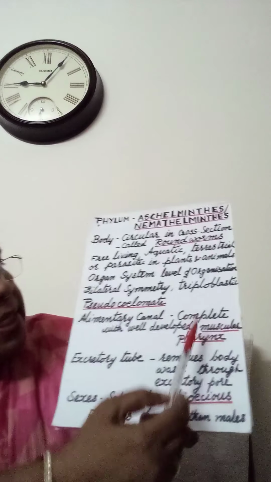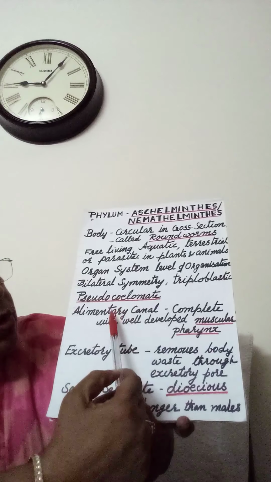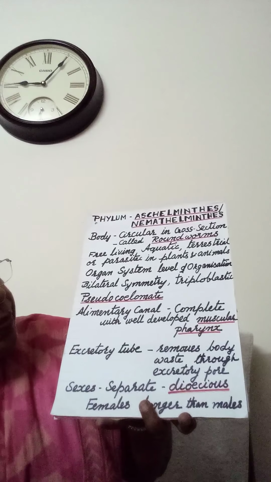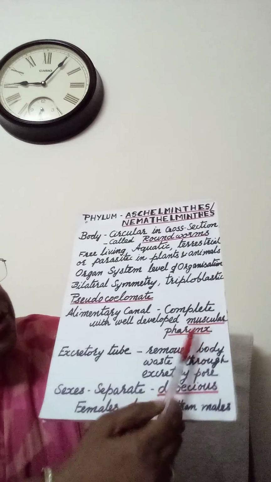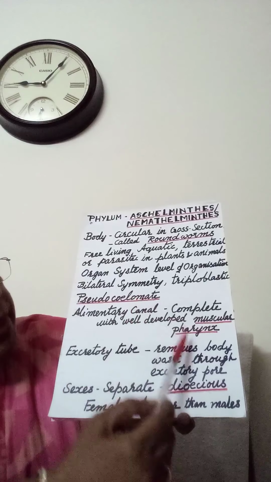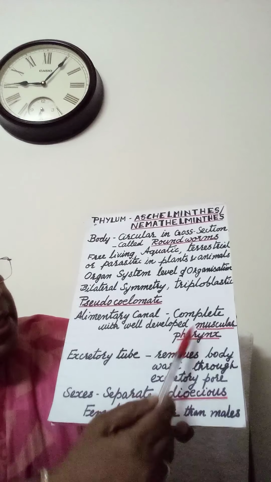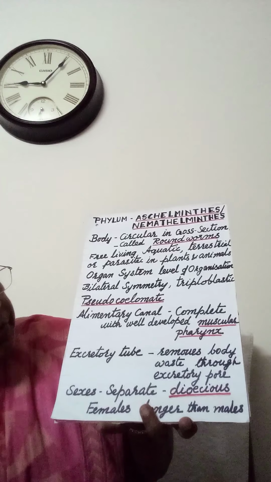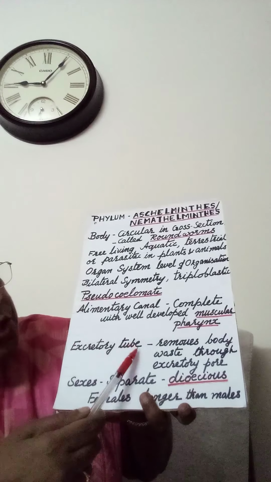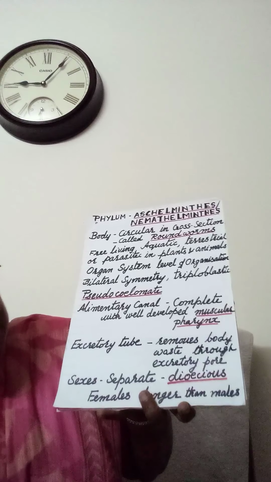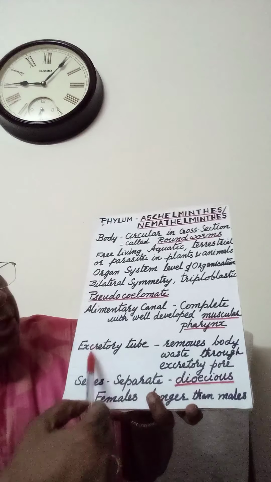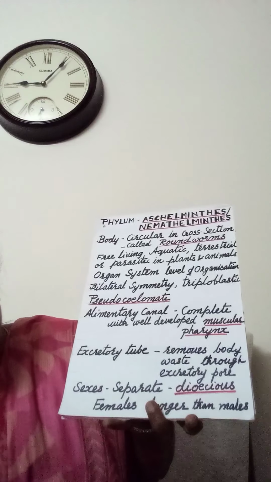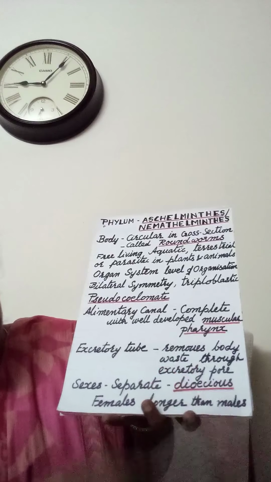Then alimentary canal complete. That means mouth and anus, two openings will be present. With well-developed muscular pharynx, we know mouth will be leading to pharynx. Here the pharynx is muscular as well as well developed. Next, excretory tube with excretory pore is present. The function of the excretory tube is removing the body waste through the excretory pore.